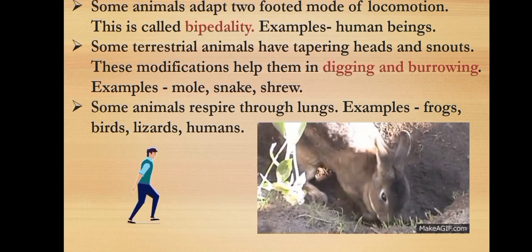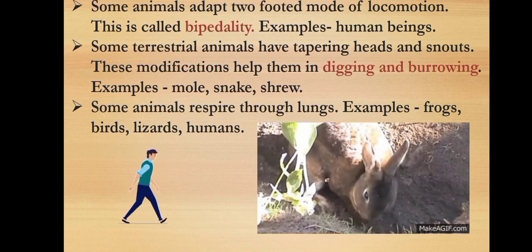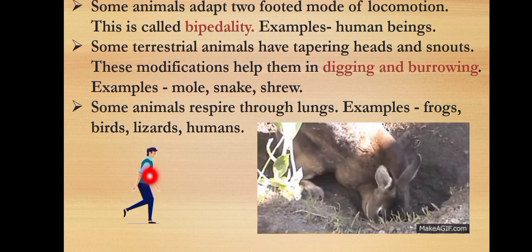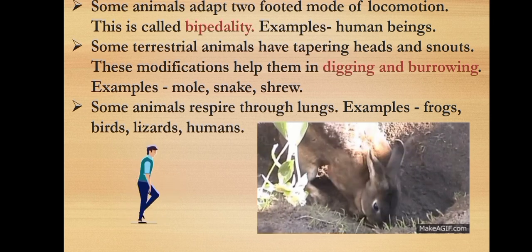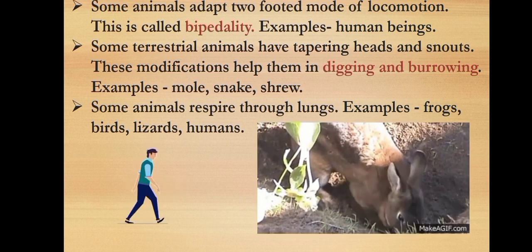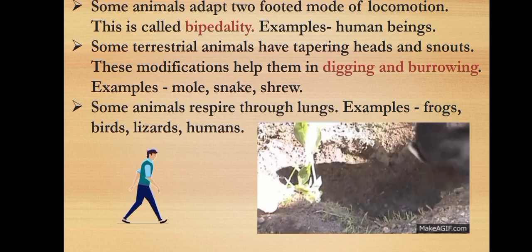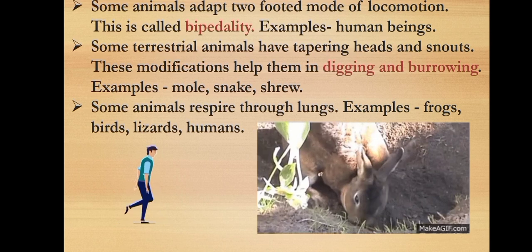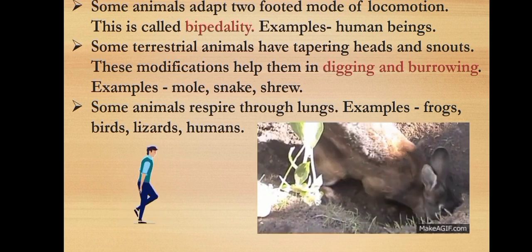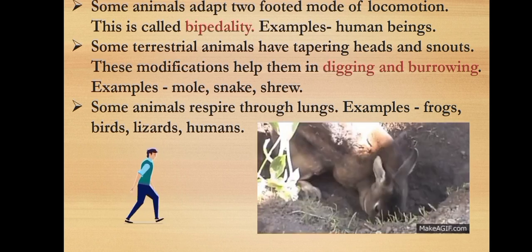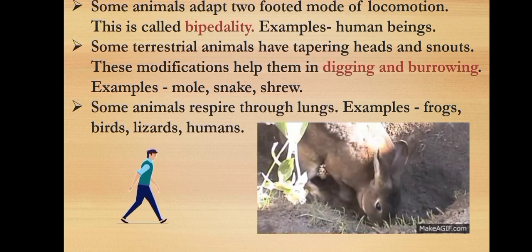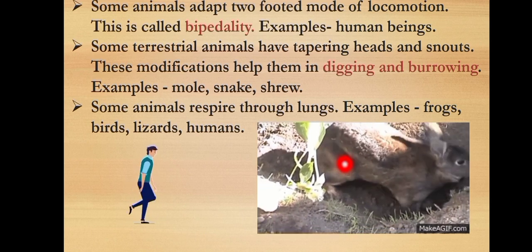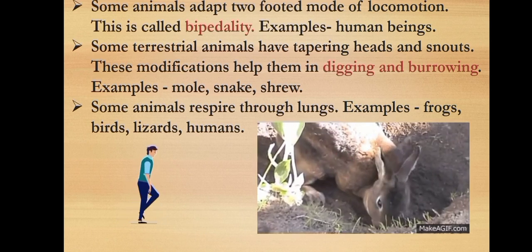Some animals adopt two-footed mode of locomotion. This is called bipedality. Example is human beings. Some terrestrial animals have tapering heads and snouts. These modifications help them in digging and burrowing. Example, mole, snake, shrew, etc. In this picture you can see this type of mode of adaptation.